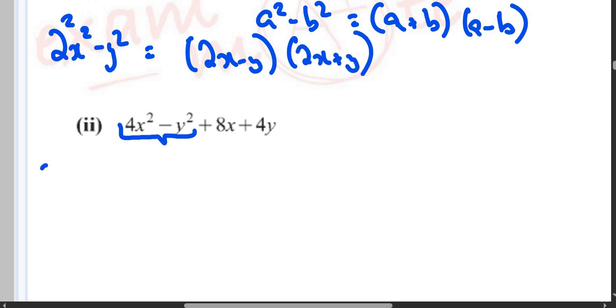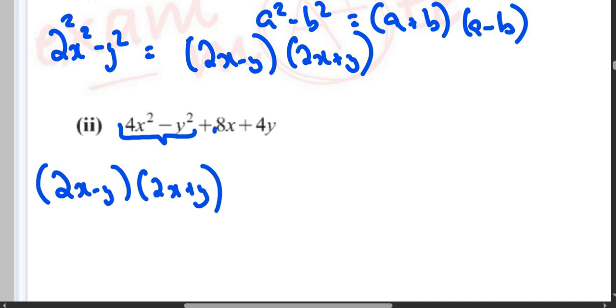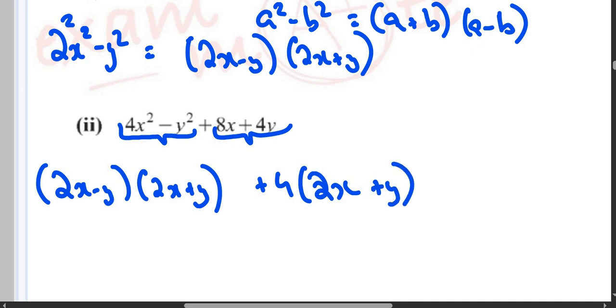So you will write 2x minus y, 2x plus y, and then take common from here. Take plus 4 as common. So this also becomes 2x, because 8 divided by 4 is 2, plus we already took 4 as common, so only y remains. Now you will take this as common.